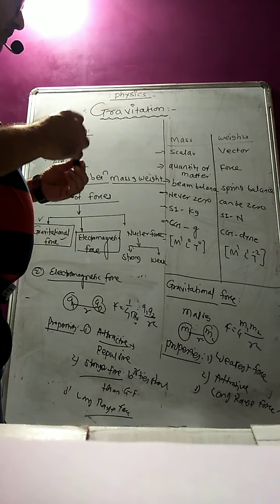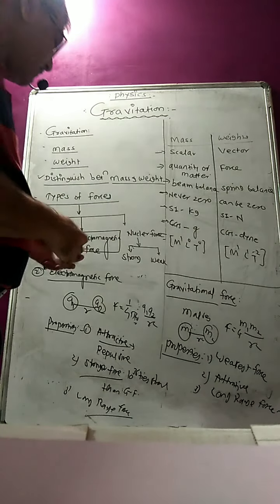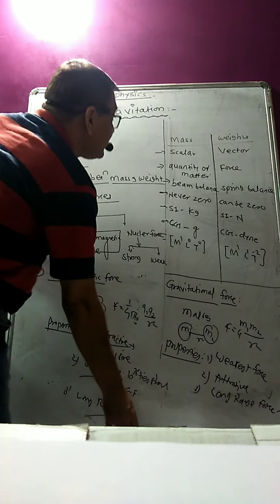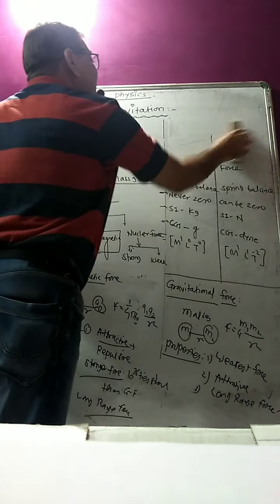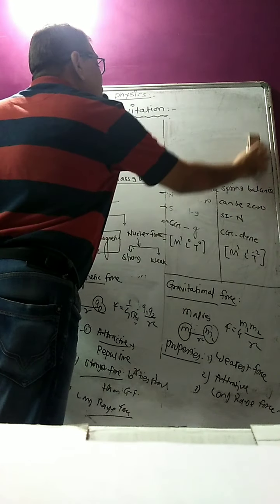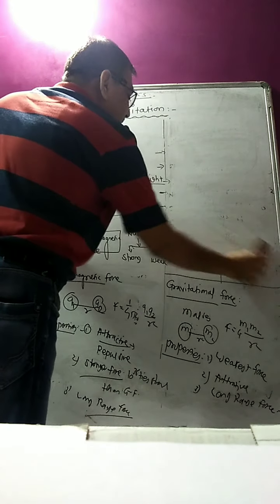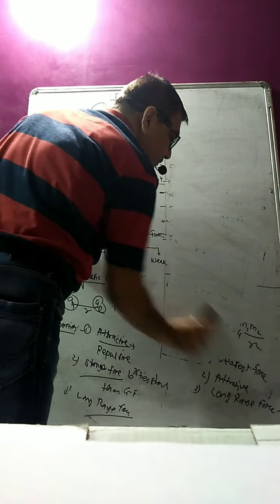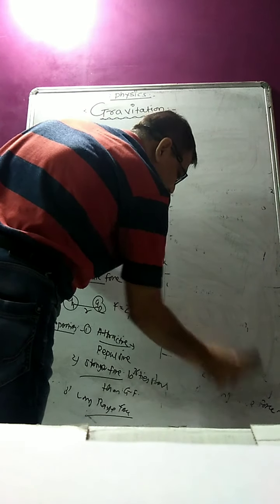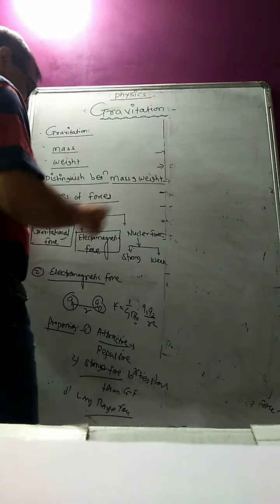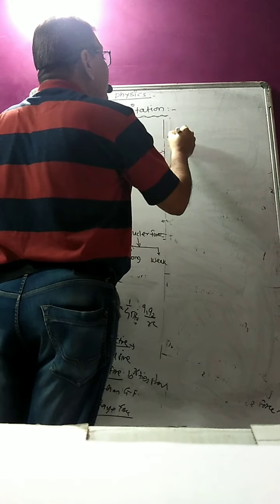Once you have got these two forces, the next force we come to is the nuclear force. Since we are talking about the nuclear force, let us define it. What is that exactly? First, the strong nuclear force.